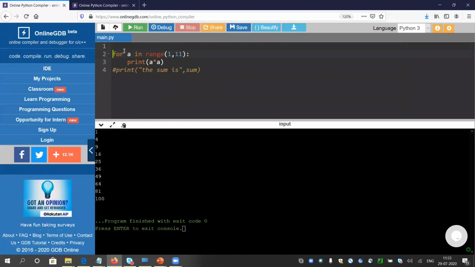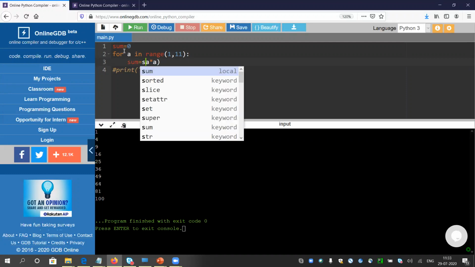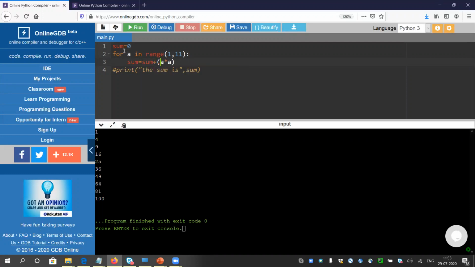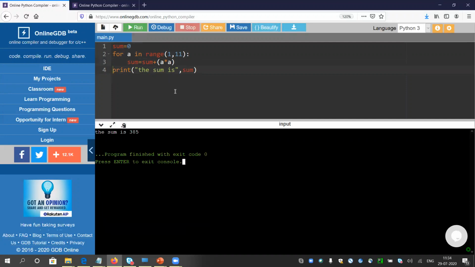So to get the sum, what I need to do: sum equals to 0. Rather than printing, here we are printing A into A, so we will just put A into A inside sum. That's all. No need to use your brain at all. Whatever we are printing, put that part into the sum and print the sum. Again, I do not know what will be the answer. Okay, it is giving 385. You can validate it using your calculator.